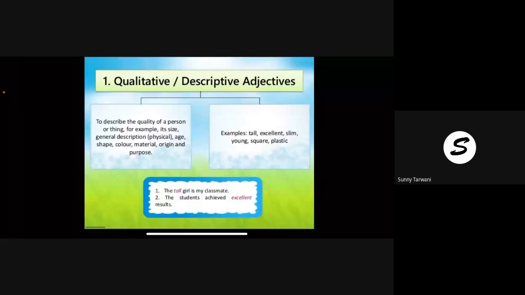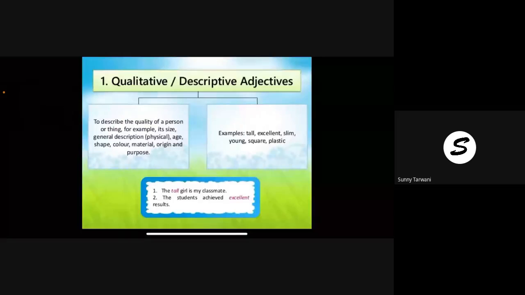Now see, describing quality, we say that it is a qualitative adjective. They are also called descriptive adjectives because they are used for describing things, places, people. So they are called qualitative. Read.